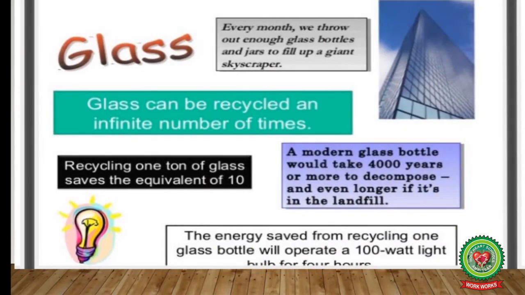Now glass can be recycled an infinite number of times. Recycling 1 ton of glass saves the energy equivalent to 10 bulbs. A modern glass bottle would take 4,000 years or more to decompose, and even longer if it's in the landfill. The energy saved from recycling 1 glass bottle will operate a 100-watt light bulb for your house.